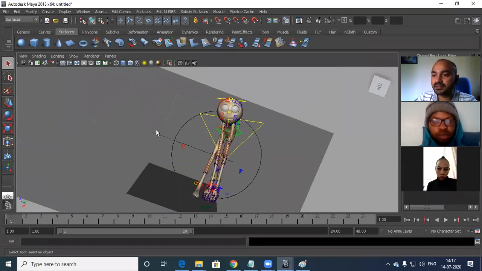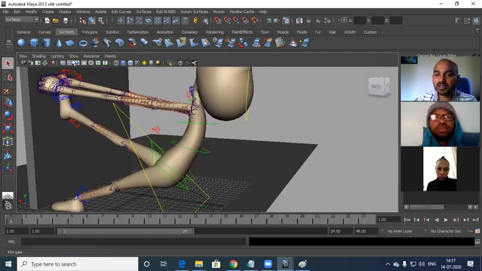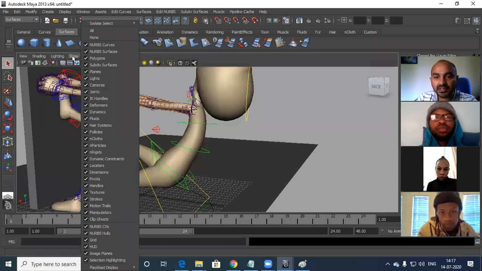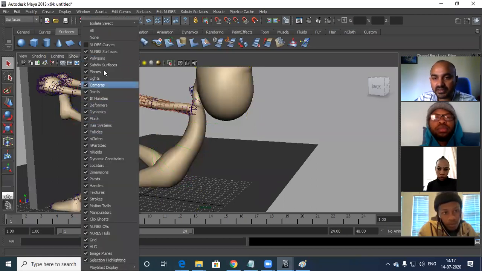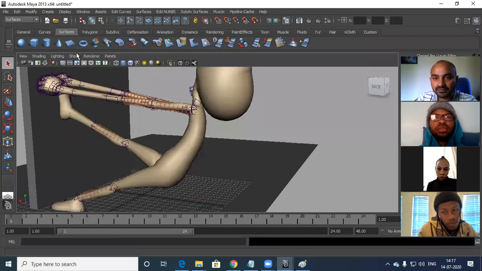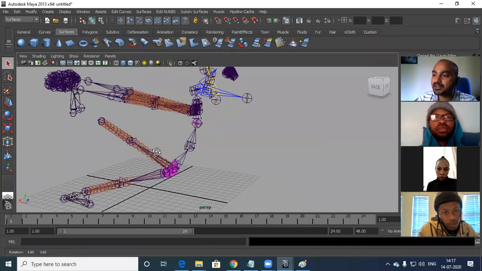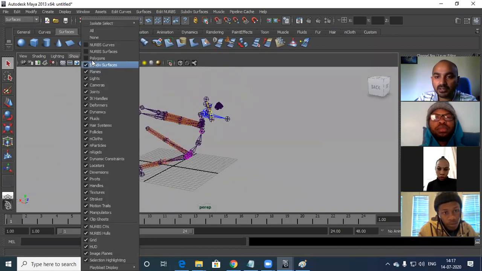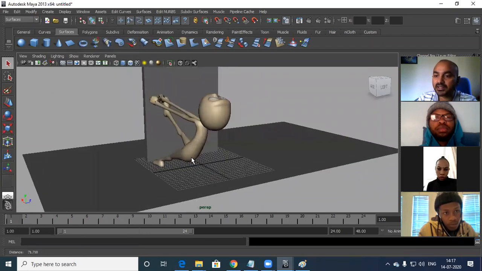You see a character here, where the character is performing something. This is body mechanics, which I created for earlier classes. You see there are a lot of joints. If I turn off the NURBS surface polygon model, you see there are many joints. This is the skeleton of the model. I'll turn off the skeleton and keep the model now so that you'll understand what the character is doing.